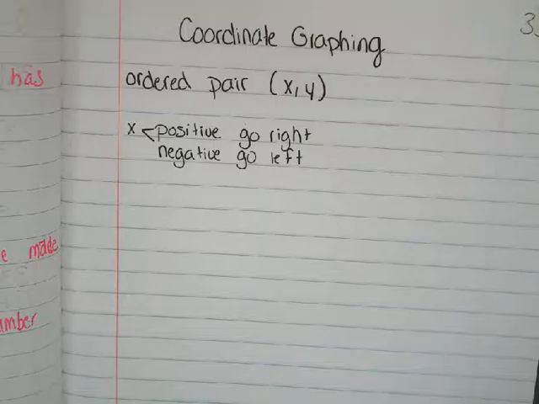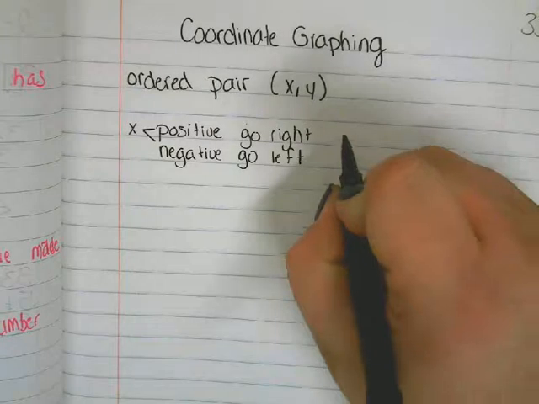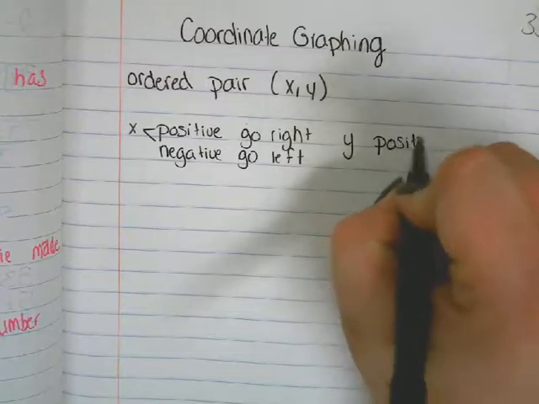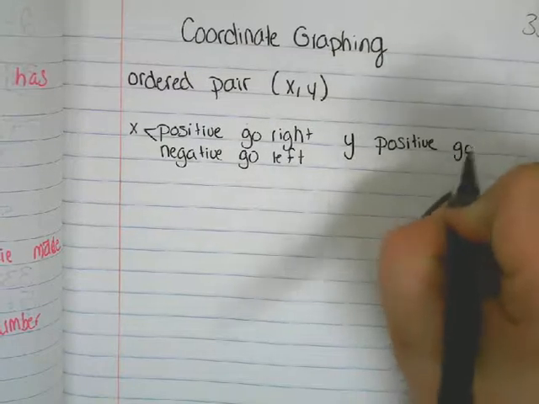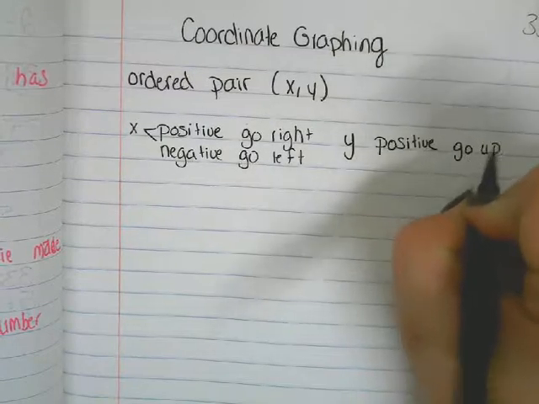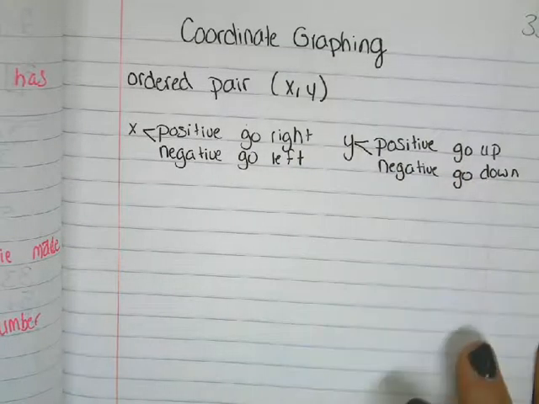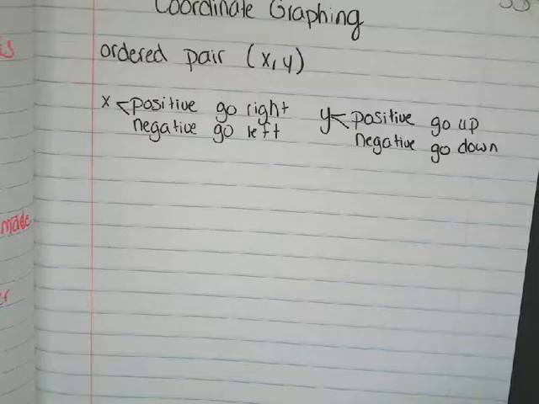Your second number is your Y value. If that is positive, then you go up. If it's negative, you go down. You never plot your point until you've done both. So you either have to go right or left or up and down, then plot your point.